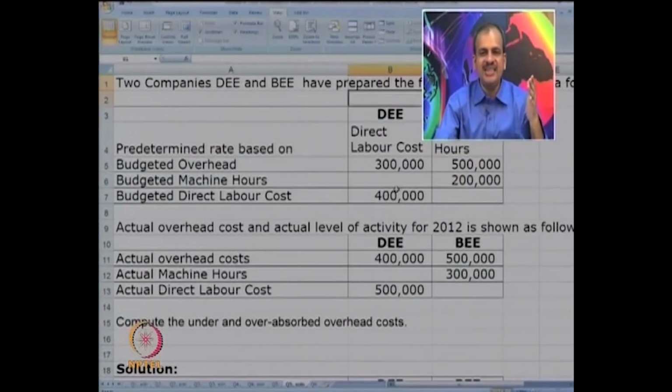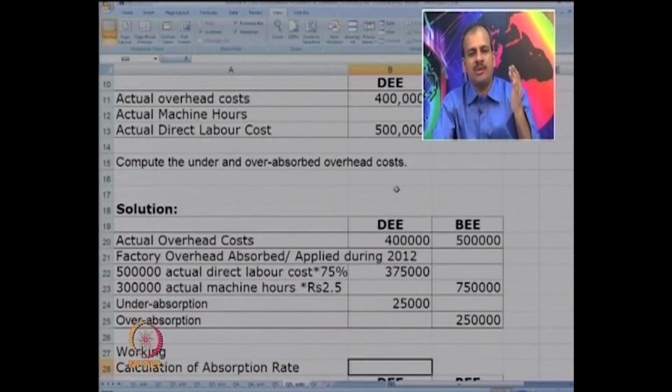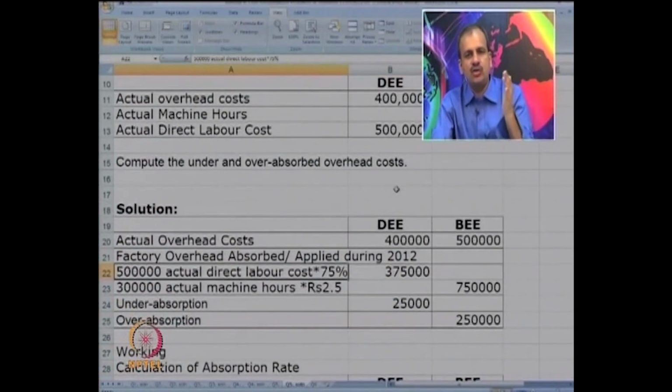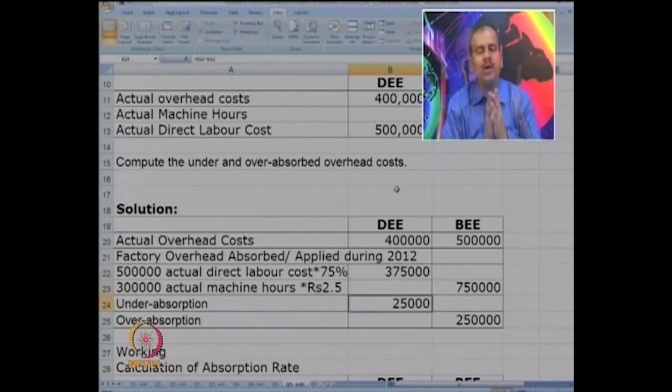As far as department D is concerned, the budget was 3 lakh, actual is 4 lakh, no problem. But of that 4 lakh also, since the budgeted labor cost is 4 lakh into 75%, I could absorb only, actual labor cost is 5 lakh, so into 75%, I was in a position to absorb 375, whereas the actual cost incurred is 4 lakh. So, what to do with this 25,000? One possibility is, instead of 75%, which is the rate we are charging now, revise the rate so that the balance of 25 also can be absorbed. Are you getting it?